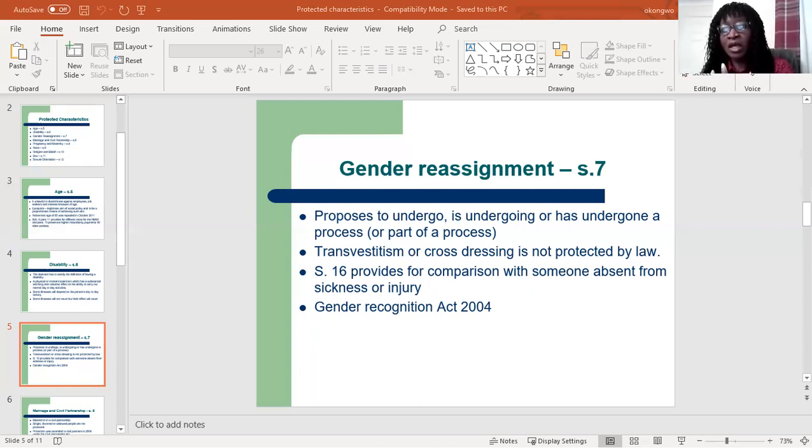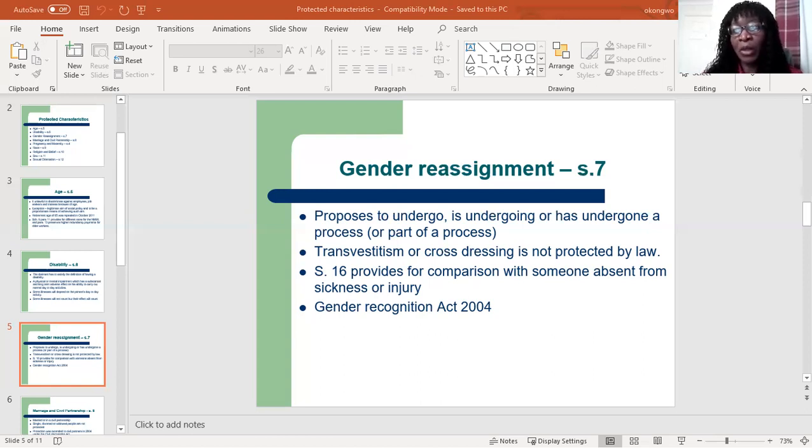What somebody that is sick or injured, how does the employer treat them? Do they give them time off to recover? Whereas when they are undergoing the gender reassignment, the employer will refuse to allow them time off.